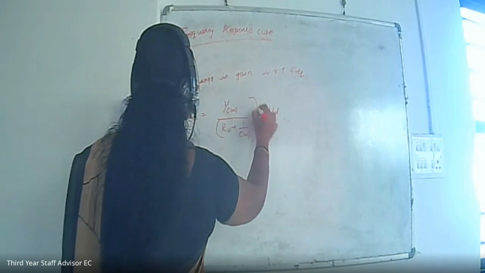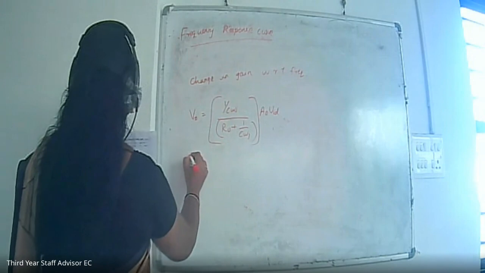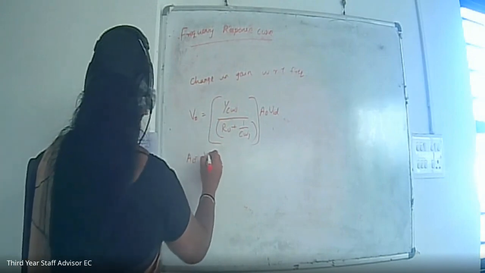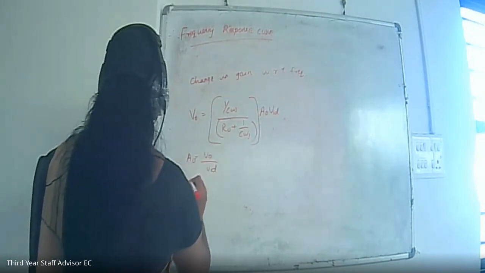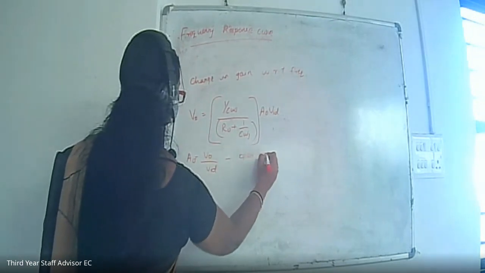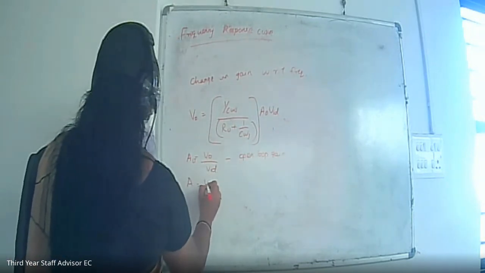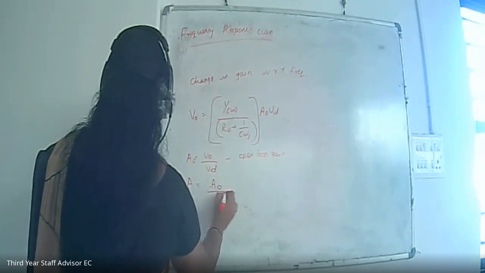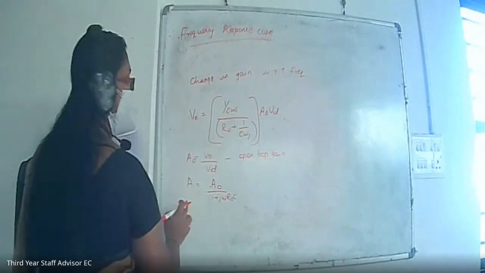This is the output voltage equation when it is working at different frequencies. Here A0 is the open loop gain, A equal to Vout by VID, so A equal to A0 by 1 plus j omega R0 into C. By rearranging this equation, we will be getting